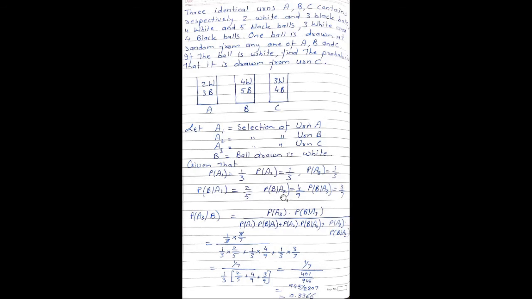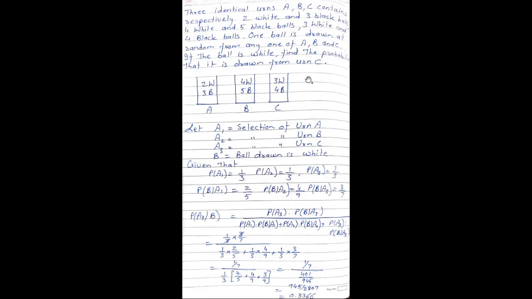Probability of B given A2 is equal to 4 upon 9, and probability B given A3 is equal to 3 upon 7, because there are 3 white balls out of 7 balls. In the B urn, we are having 4 white balls out of 9 balls. So we can find their respective probabilities.